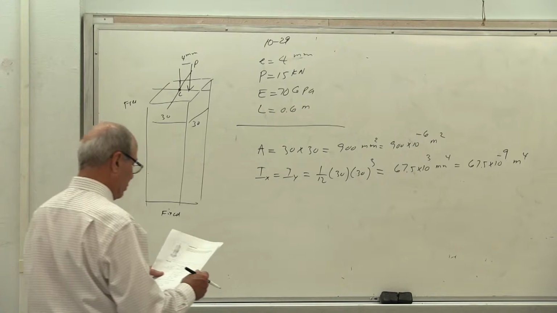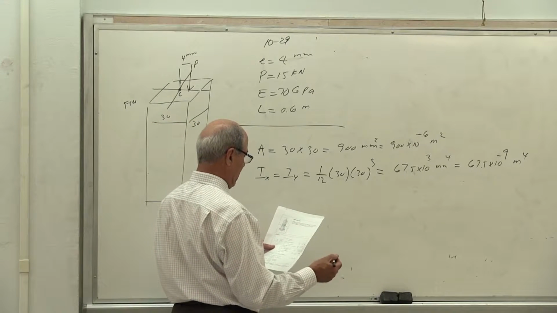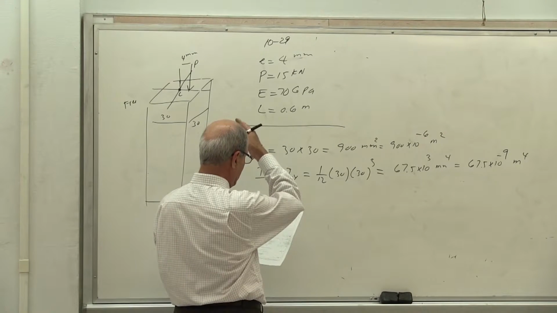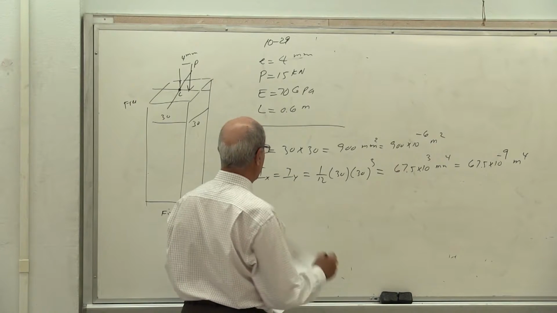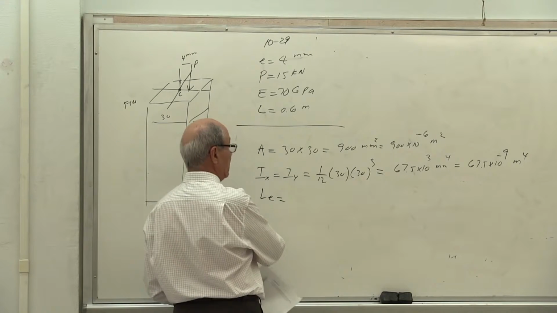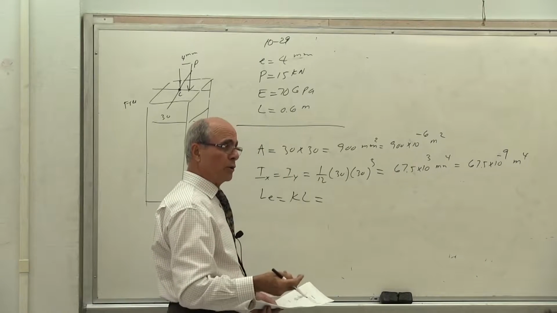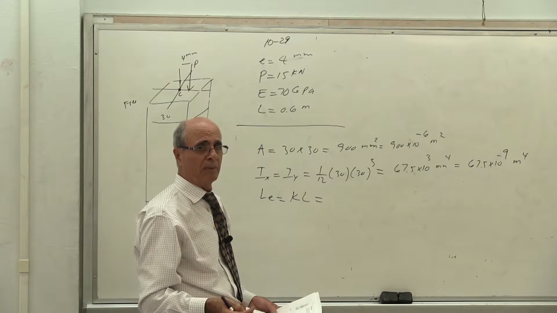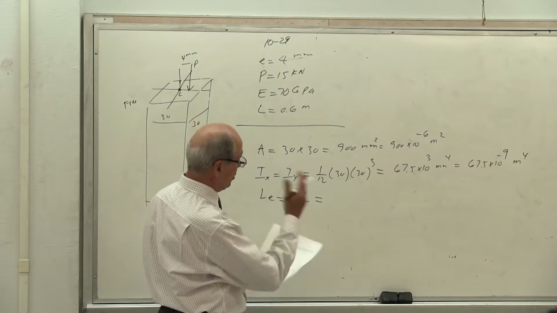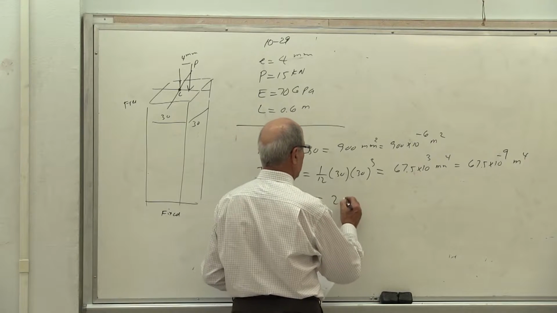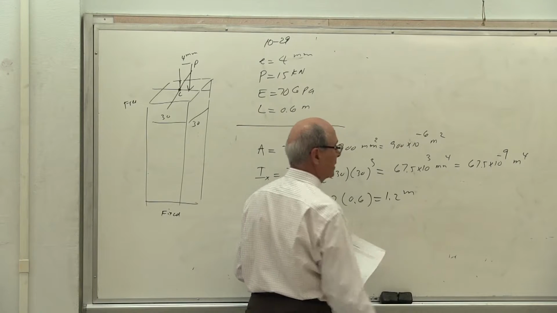Then the next thing we want to calculate is, of course, L effective. C is given, E is given, 4 millimeters, so that we already know. L effective, since it is fixed free, is KL. The K value is 2, correct? Remember from last time? Fixed free is K equal to 2, because that's the worst scenario. So it's 2 times 0.6, which is 1.2 meter.